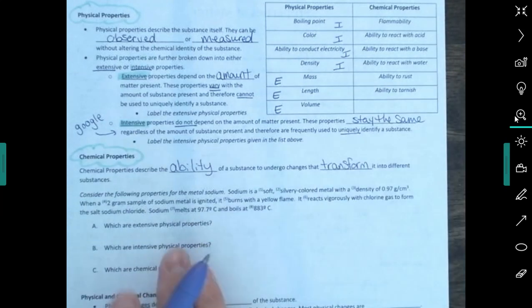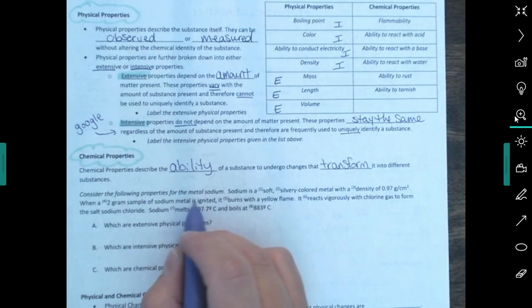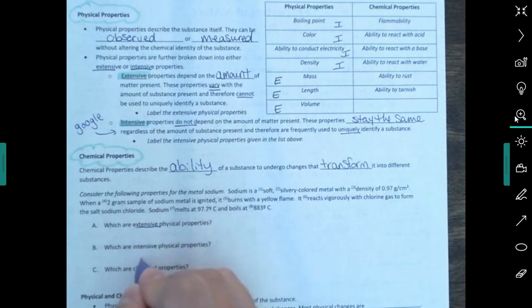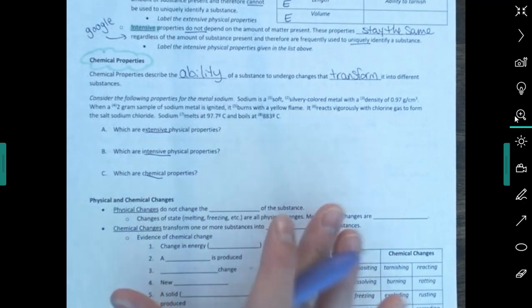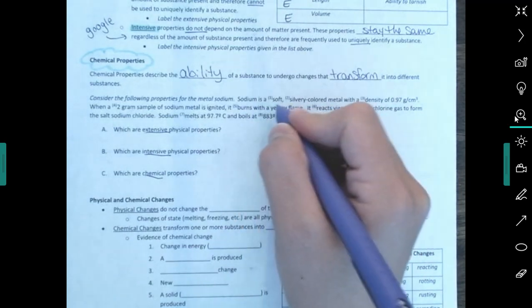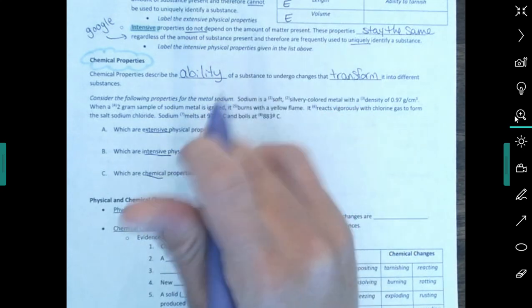So let's look at this fun little activity here. It says, consider the following properties for the metal sodium. Okay, and it asks us which ones are extensive, which ones are intensive, and which ones are chemical. So first, let's look right here. It says sodium is a soft silvery colored metal. Okay, let's stop there. Soft. It is soft. Okay, well, I can observe that without changing it, so that'd be physical.